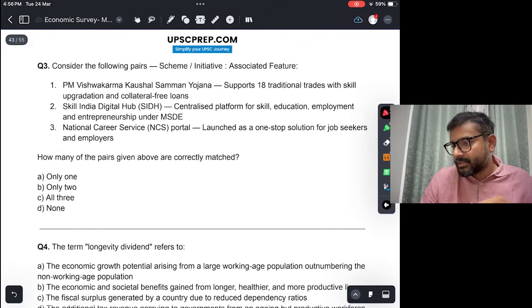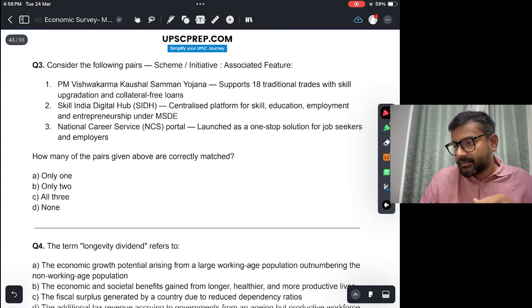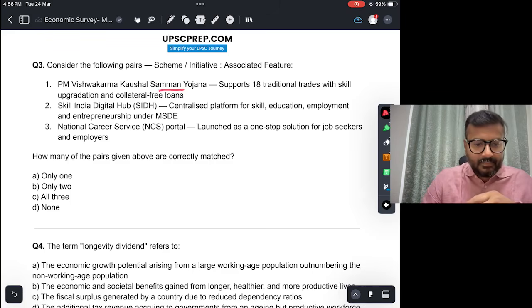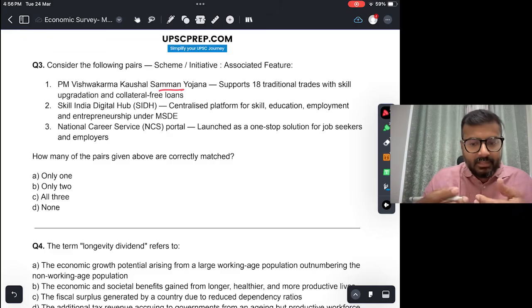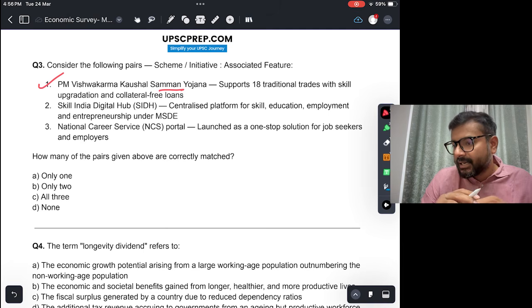Consider the following pairs, schemes and associated features. PM Vishwakarma Kaushal Samman. Okay. Supports 18 traditional trades with skill upgradation and collateral free loans. तो विश्वकर्मा कौशल सम्मान में यही होता है, जो ट्रेडिशनल ट्रेड्स हैं उसमें उनका सर्टिफिकेशन होता है, स्किल अपग्रेडेशन होता है. So that is true. Skill India Digital Hub is a centralized platform for skilling education, employment, and entrepreneurship under MSDE. This is also true.